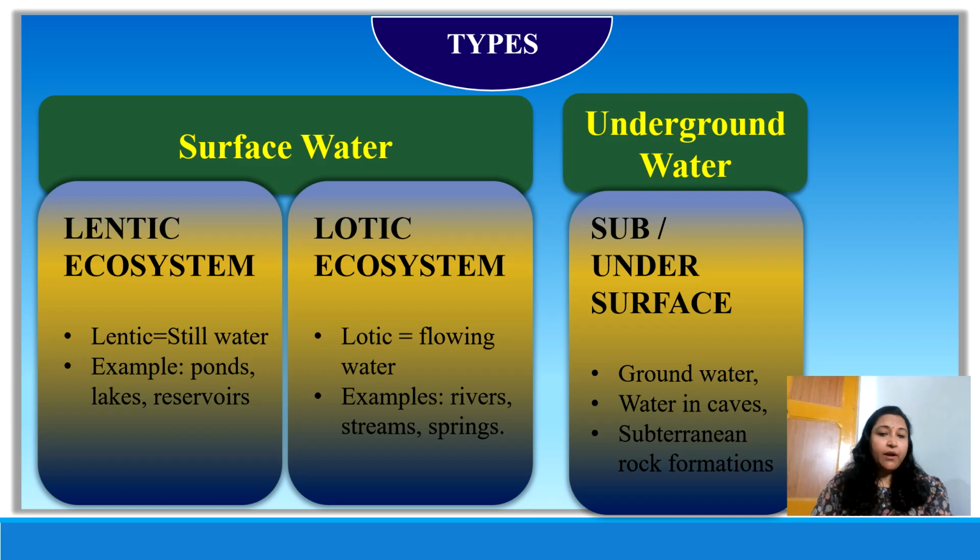Because with increasing temperature, increasing global warming, and indiscriminate use of this underground water, many areas in India are facing a lot of scarcity. So we are now trying to do a lot of different things like rain harvesting and digging up ponds to recharge water. These are the things we are trying to do to regenerate or recharge our underground water. So here, this type is based on the location of water, where water is actually present.